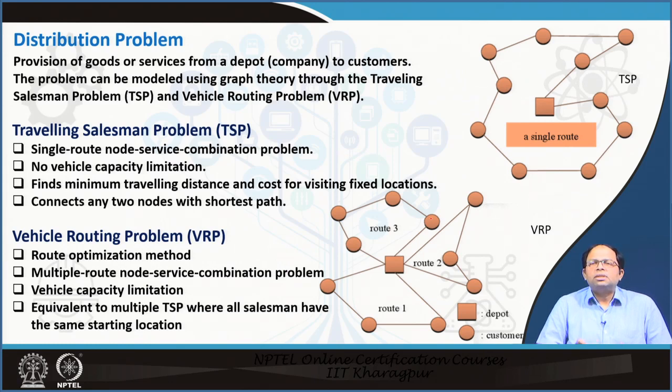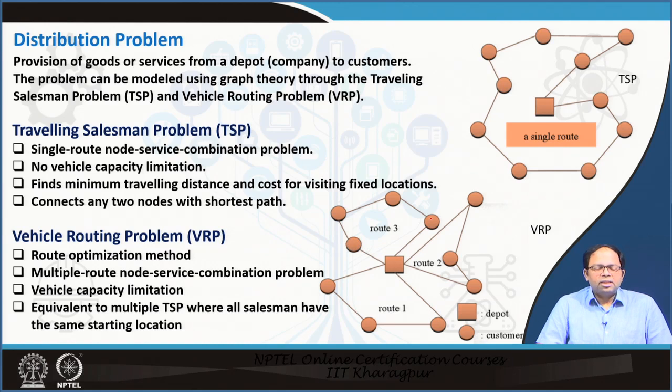So the routes they will adopt, or the way the tour would happen, is actually determined through this distribution problem. The distribution problem is where the provision of goods or services from a depot, like a company, or it could be a retail store, to customers is taken care of. The problem can be modeled using graph theory in 2 ways. Not 2 ways, there are 2 variants of course: one is the traveling salesman problem and the other is the vehicle routing problem.